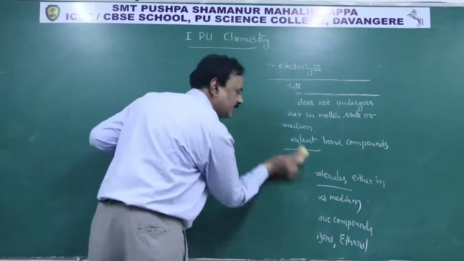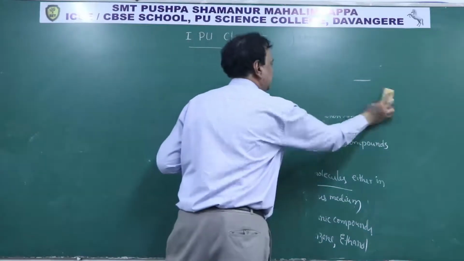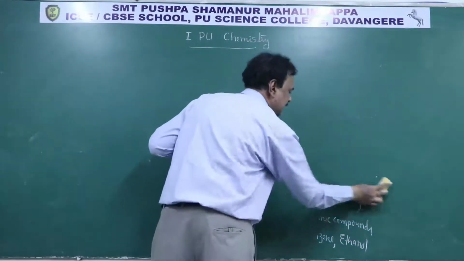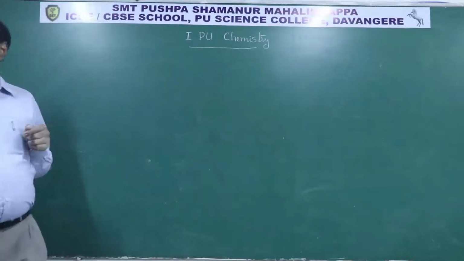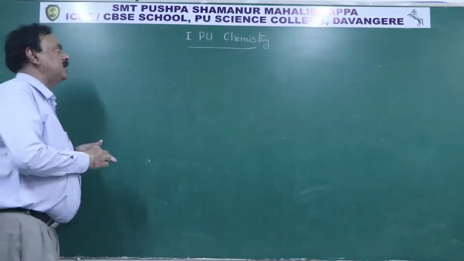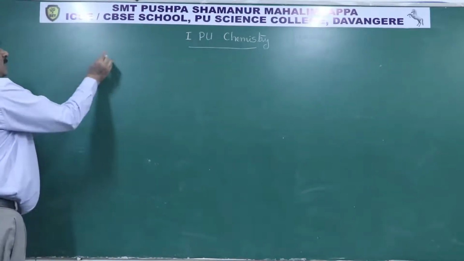Electrolytes are further classified into strong electrolytes and weak electrolytes. Strong electrolytes are those which undergo complete ionization reaction in aqueous medium, and weak electrolytes are those which undergo partial ionization reaction in aqueous medium.